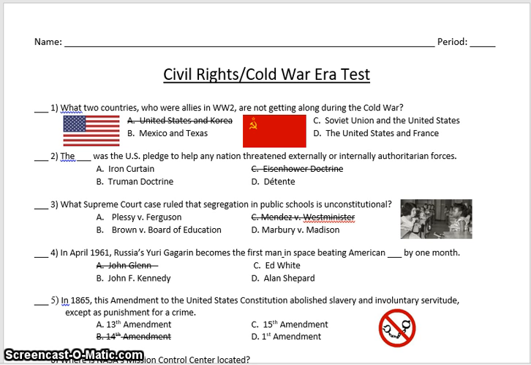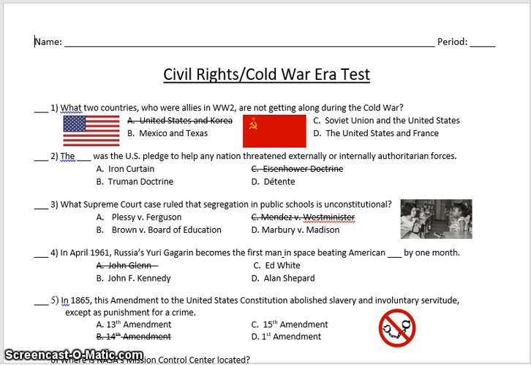Question 2. The blank was the U.S. pledge to help any nation threatened externally or internally by authoritarian forces. A. Iron Curtain. B. Truman Doctrine. D. Détente.